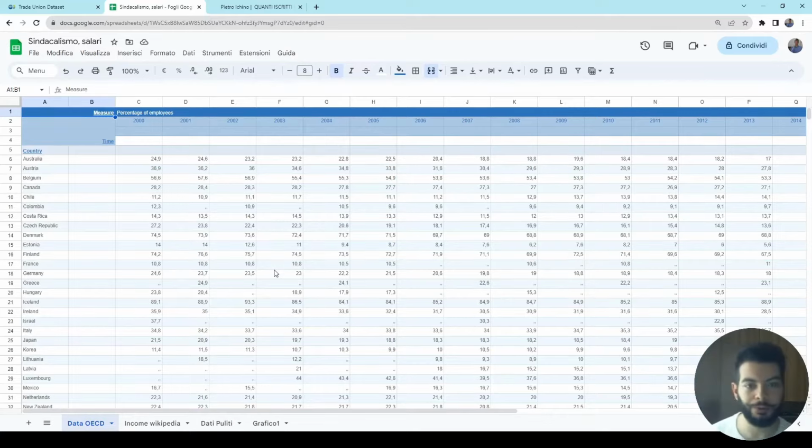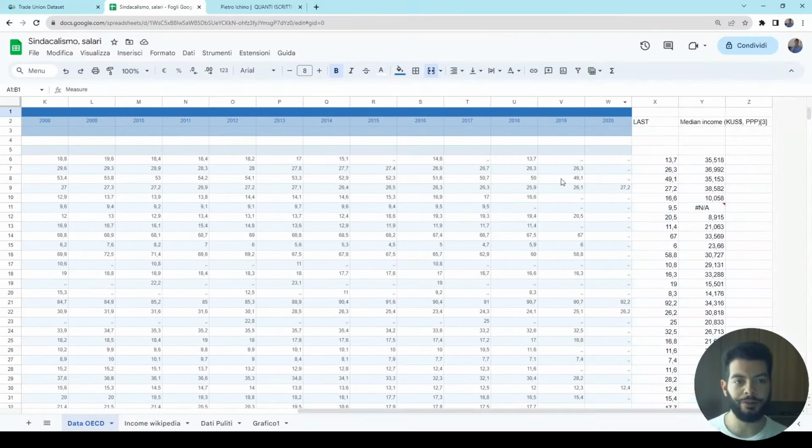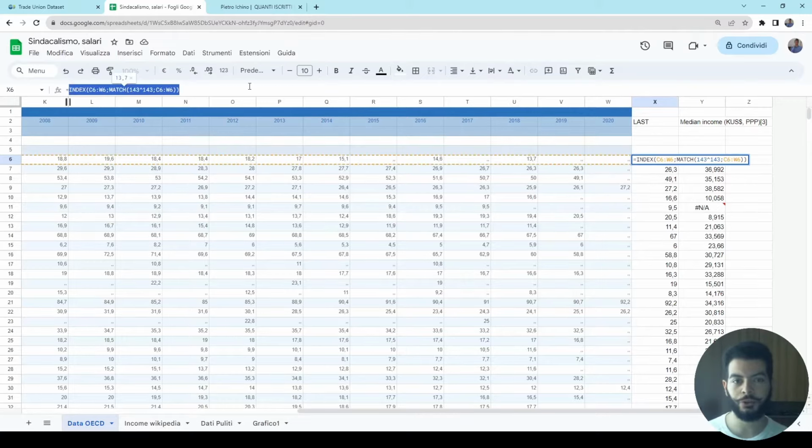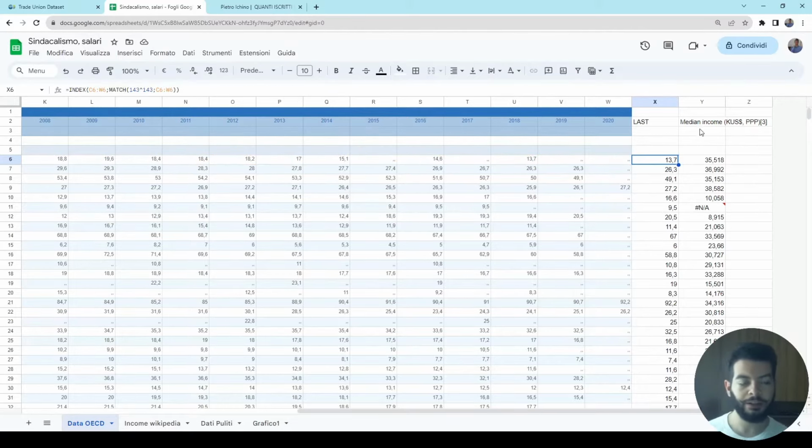Then I did some minor cleanings. After that, since we have holes, I took the last value for the available year with this simple function, and then I took the data of the median income. Median means central value of a distribution.